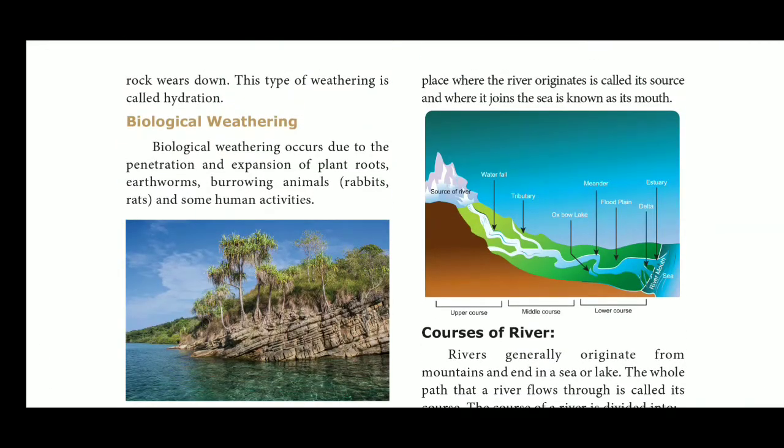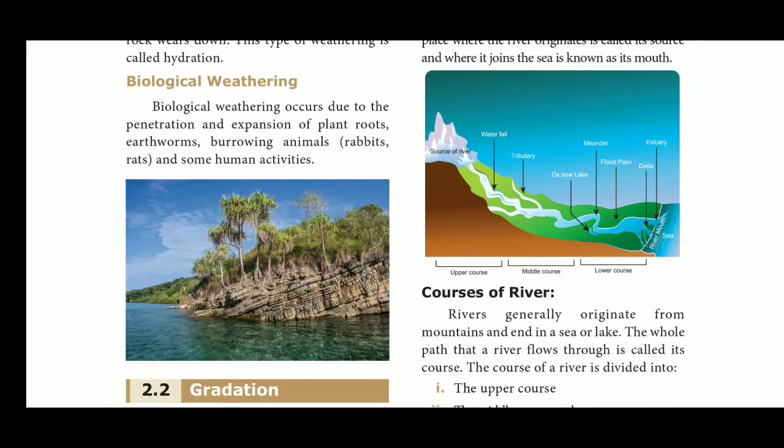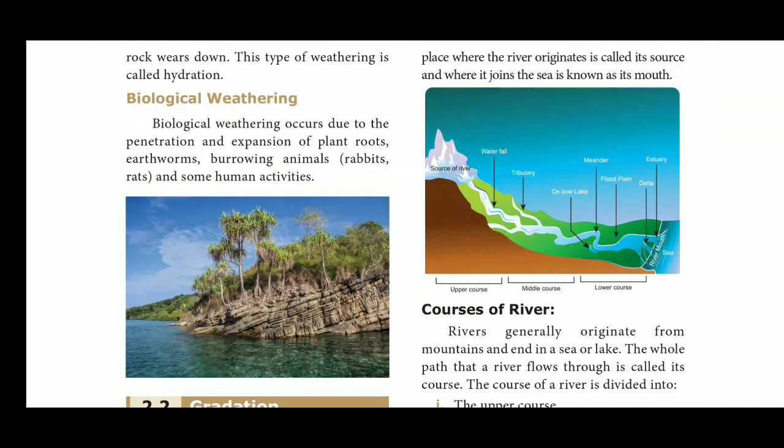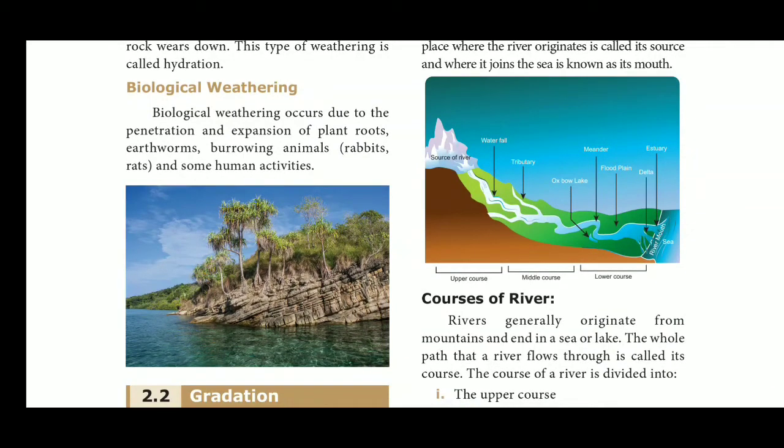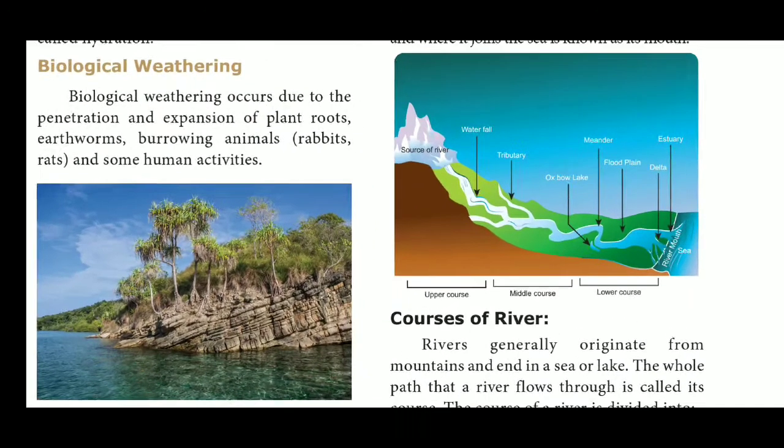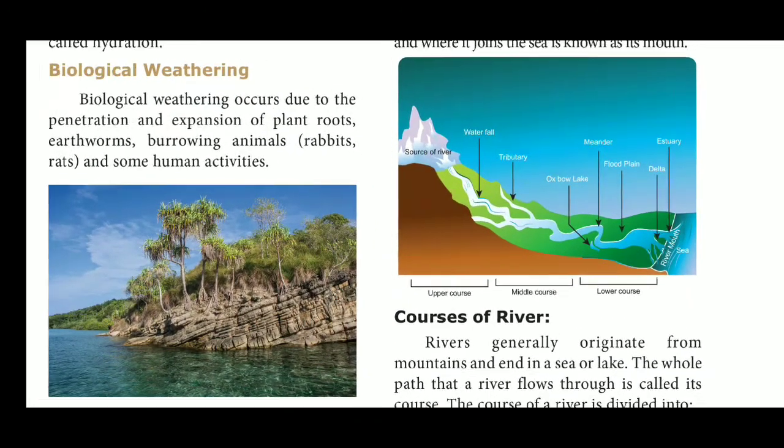Explanation. Rivers originate on higher landforms like mountains, hills, and plateaus that receive water from various sources like rain, glaciers, springs, lakes, etc. See page number 169. Courses of a river. Rivers generally originate from mountains and end in a sea or lake. The whole path that a river flows through is called its course. The course of a river is divided into the upper course, the middle course, and the lower course.